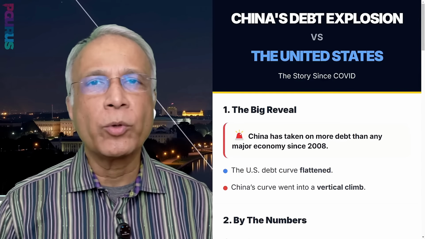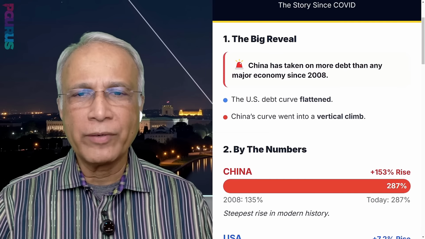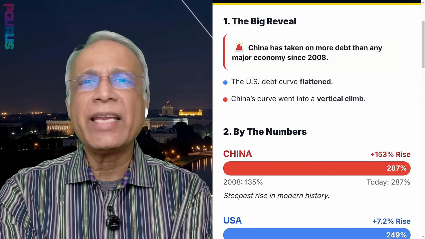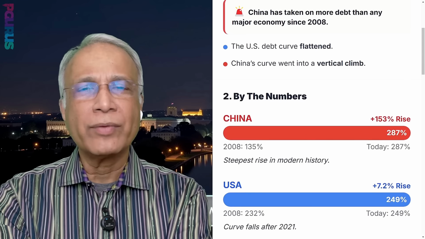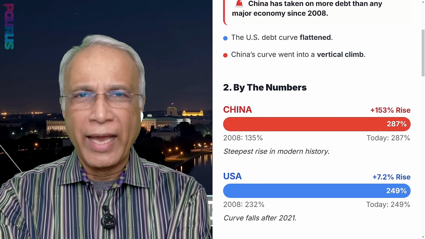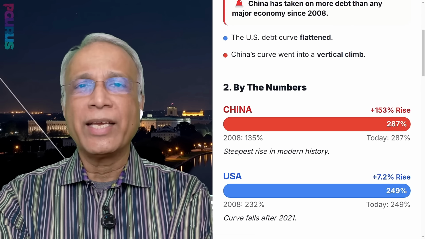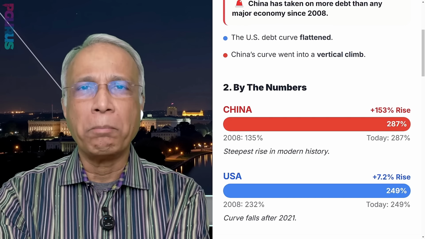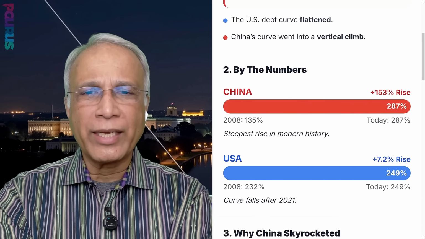China's debt explosion versus the United States. What has been the story since COVID? Well, the first big reveal is that China has taken on more debt than any other major economy since 2008. The US debt curve has actually flattened, whereas China's continues to go up vertically. And this is something that China routinely underplays, which means what you are seeing here is basically what is available on official record. Chances are that things are much, much worse. How did things come to here? We'll come to that in just a minute, but let's take a look at the numbers.